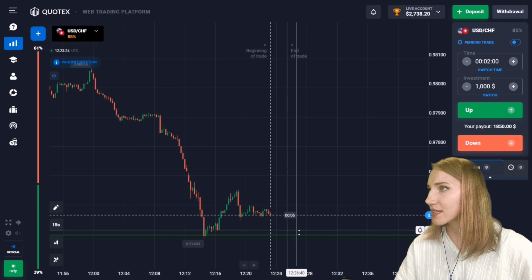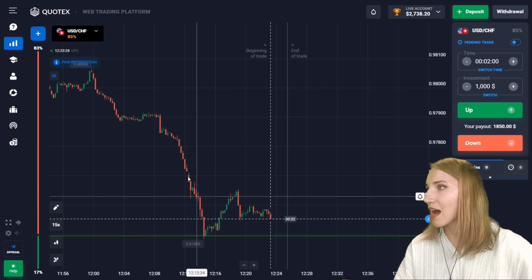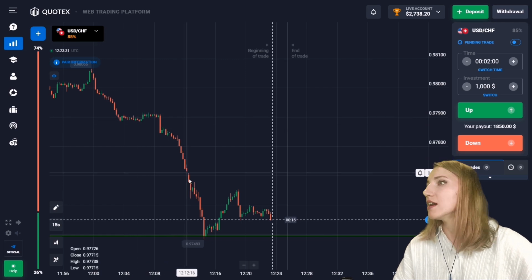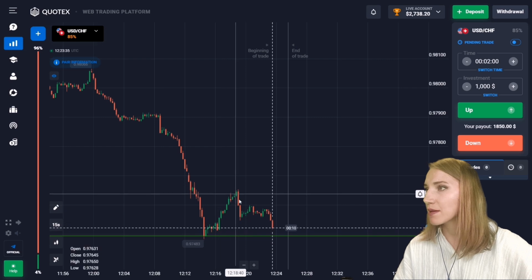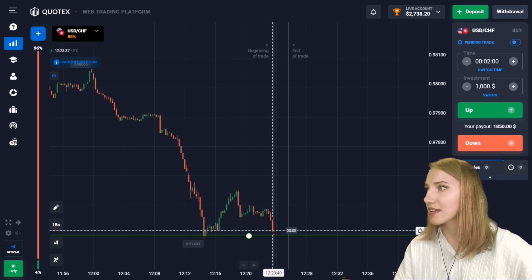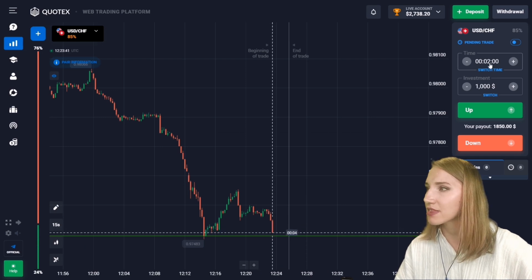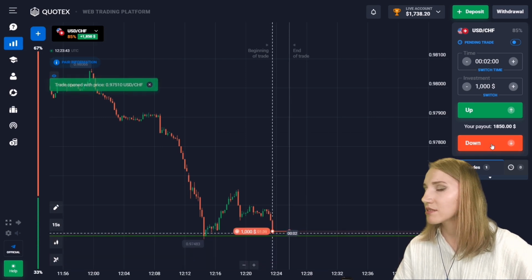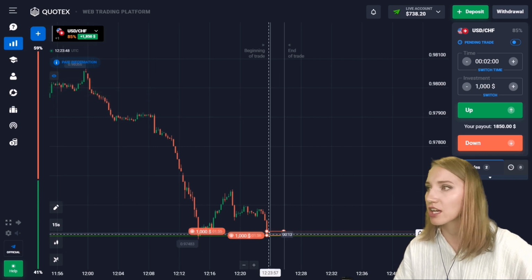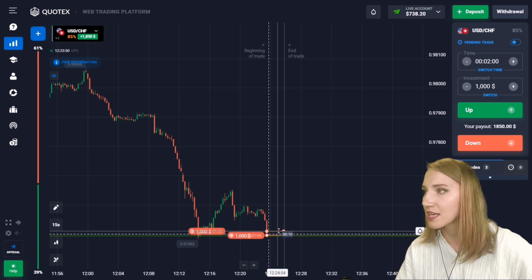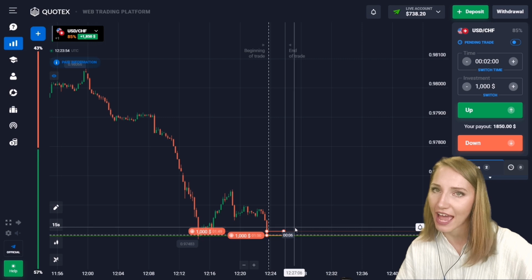So here you can see the support level, and also there was a very confident downward movement one way. So the price touched this level, then bounced up, and now the price is again approaching this level and is sticking to it. Well, let's open a trade for 2 minutes with down, because I think that very soon the price will be moving down, then break this level through, because this is a very good potential for a decrease. I can see that, and also this time 2 minutes with the reserve, because there can be the small flat here.